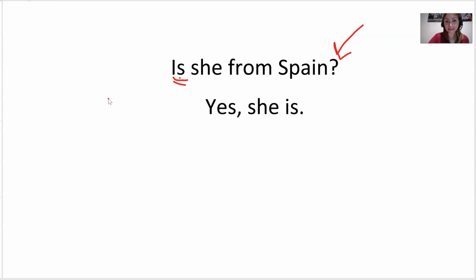Is goes to the end, and she moves to the beginning. So in English, you need to move. Is she? She is. This is where we see there's a little change in the questions for English.